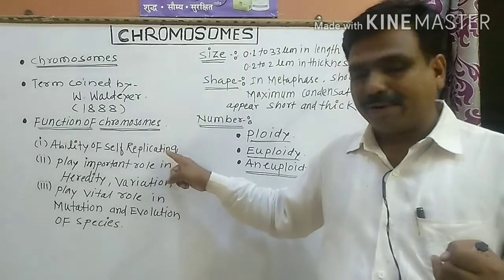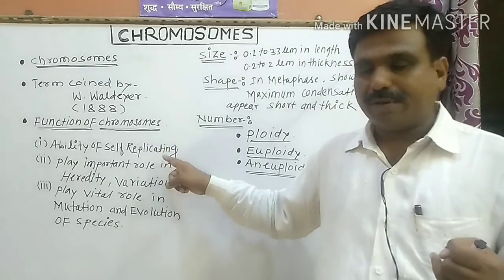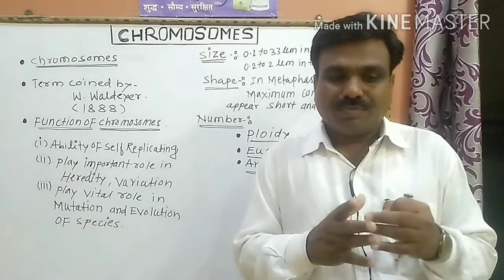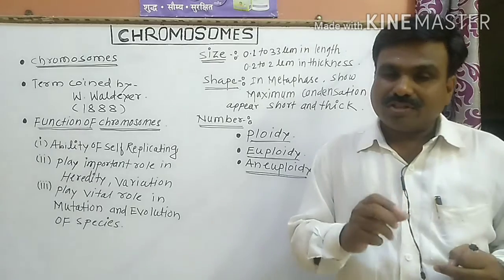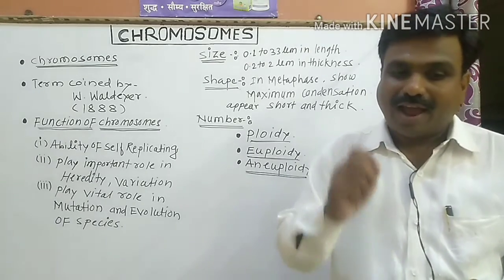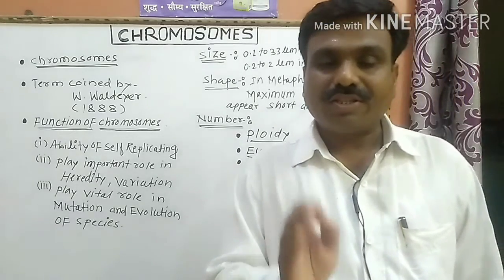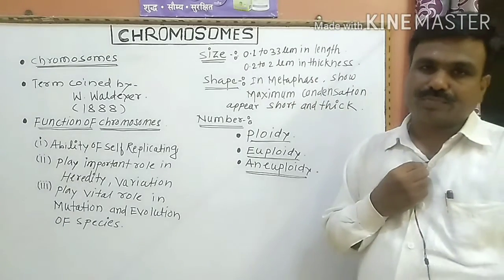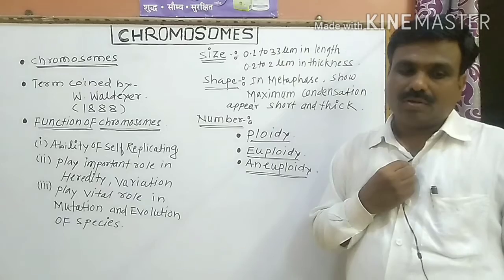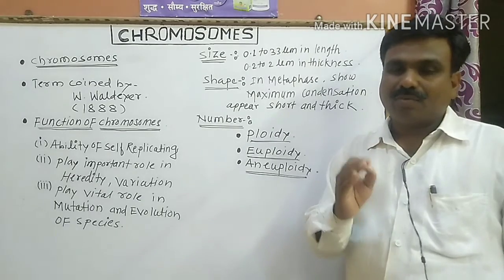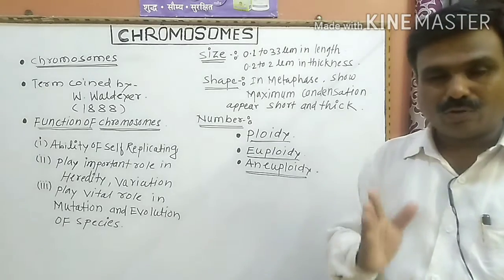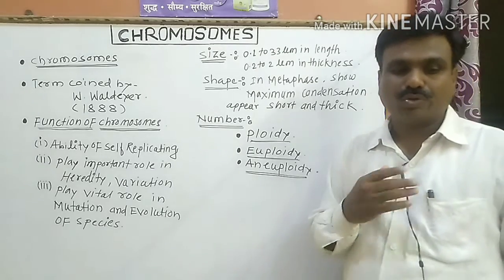Ability of self-replicating. So chromosomes that are morphologically and genetically identical are called homologous chromosomes. Chromosomes which are morphologically as well as genetically identical are called homologous chromosomes.